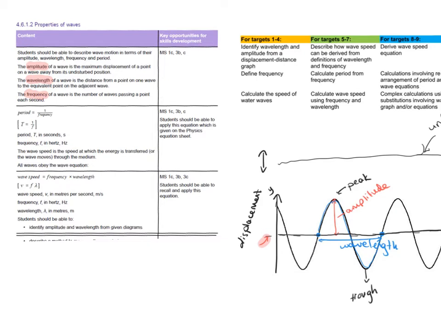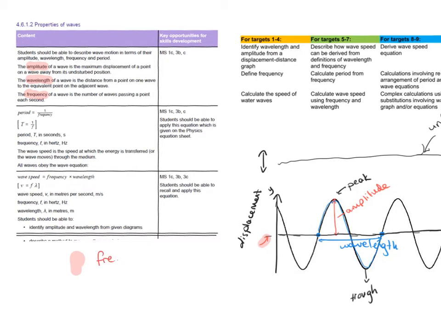In this case, when it comes to waves, the frequency of a wave is the number of waves passing a point each second. So when I stated before that I go shopping once a week, I'm saying how often I go shopping, so once a week. In the case of waves, the frequency is the number of waves passing a point each second. So we can write an equation for this.